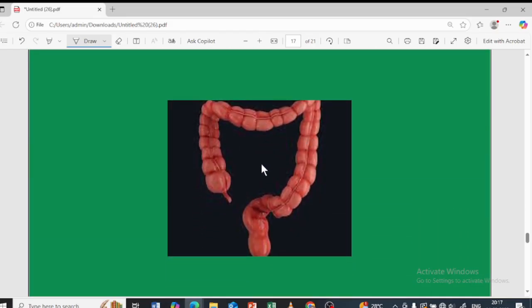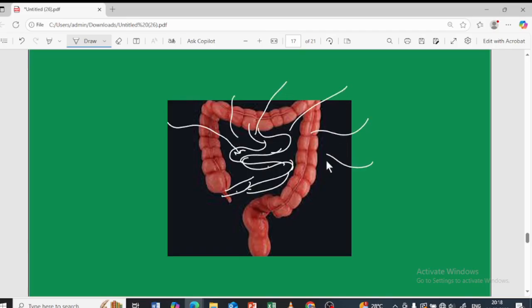You can see over here, the small intestine is connected here, from the stomach. In the small intestine, villi will be there, and through the villi the digested food goes to the different parts of the body. Now the undigested food will come here, and it will pass through this. All of the water and all of the salts will be removed, and it is stored here. This part is called the rectum.